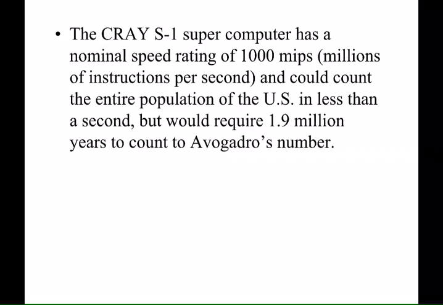Here's one for you. We can talk about how fast a computer is, and at the time this was written, this is pretty fast. I guess it's probably still pretty fast. If you have a computer that can count 1,000 millions of instructions per second, and you tell that computer to go into a loop counting Avogadro's number, counting 1 mole up to 6.022 times 10 to the 23rd, this same computer, by the way, can count how many people are in the United States in less than a second. That's how fast it is. But if it was going to count Avogadro's number, it would take 1.9 million years to go through that number of cycles of 1, 2, 3. I just think that is so cool.